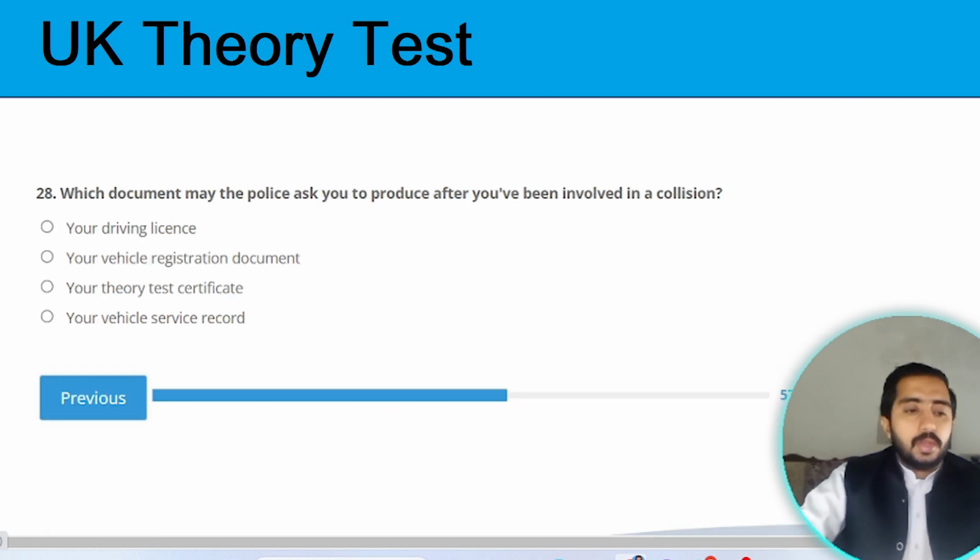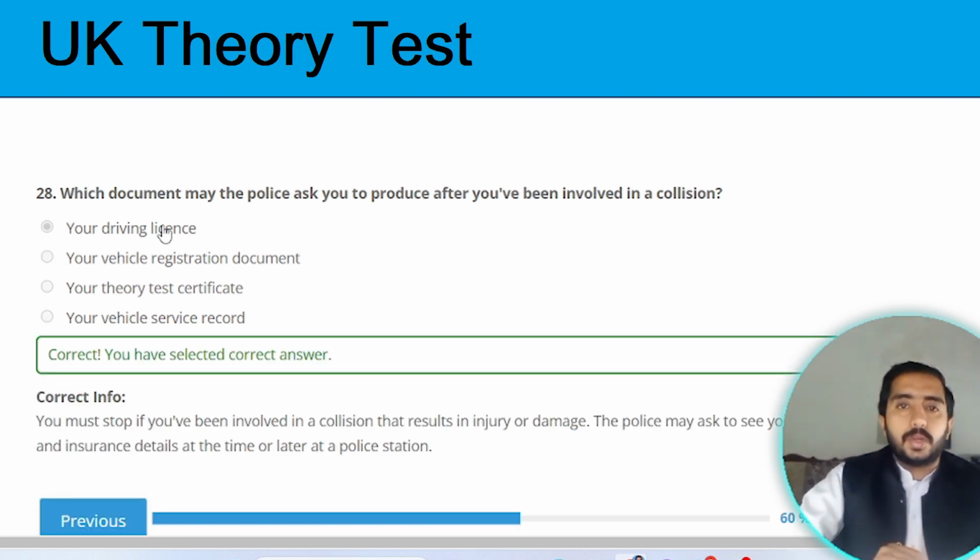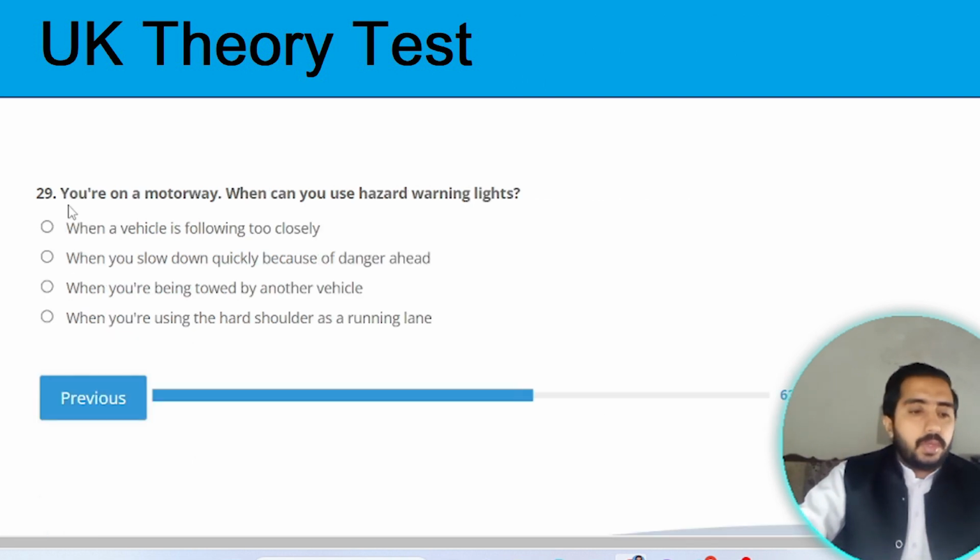Next question. Question number 28. Which documents may the police ask you to produce after you have been involved in a collision? If you have been involved in a collision, the main document the police ask for is your driving license. Option A is the correct one. Next question. Question number 29. You are on a motorway.